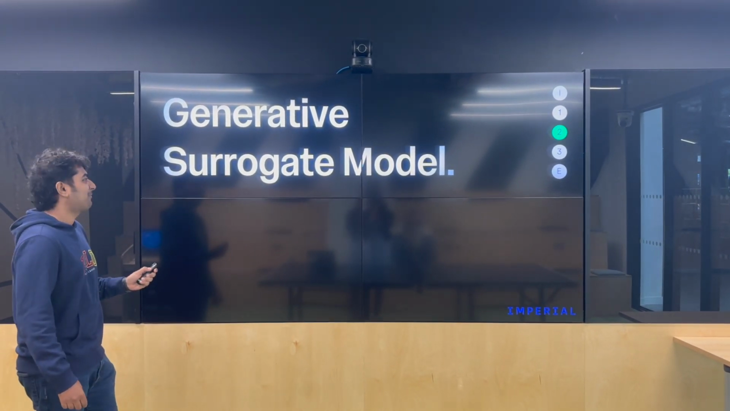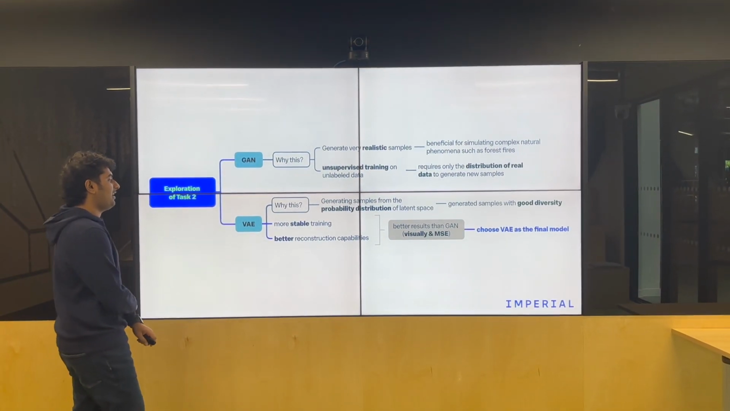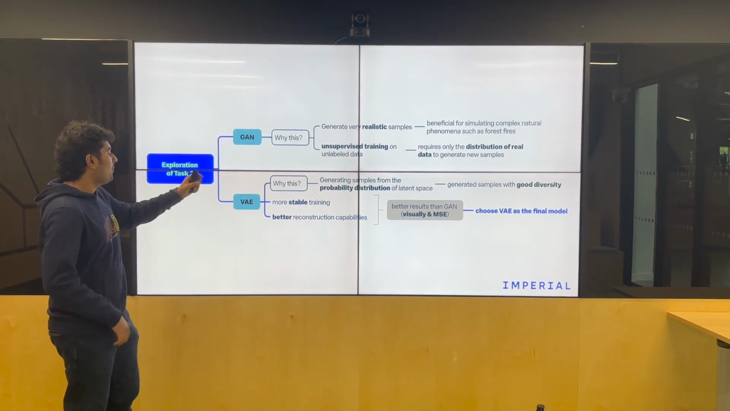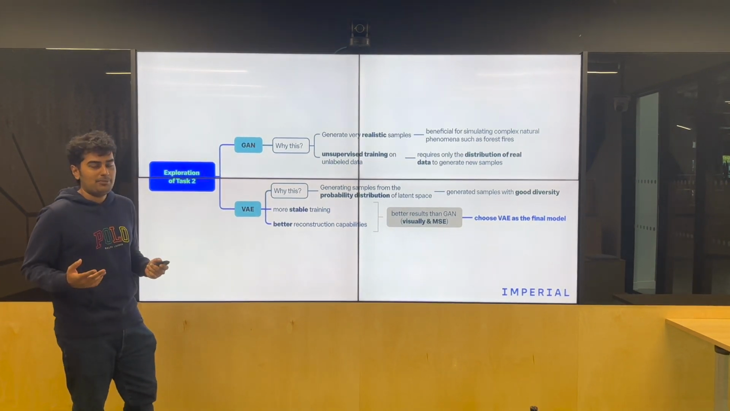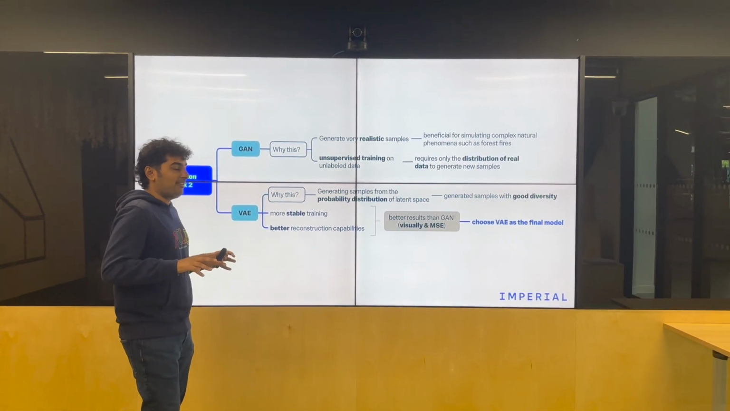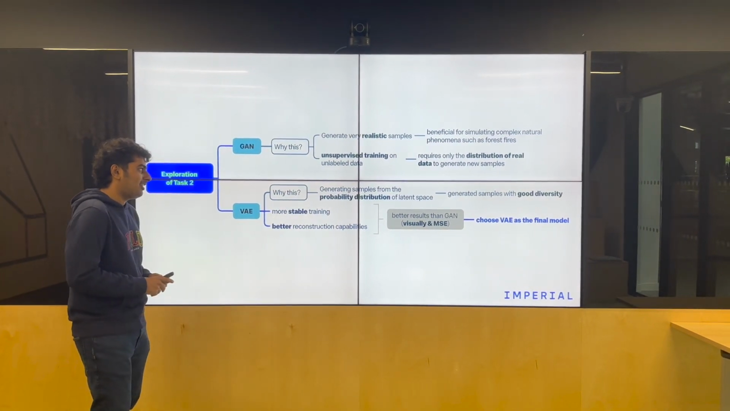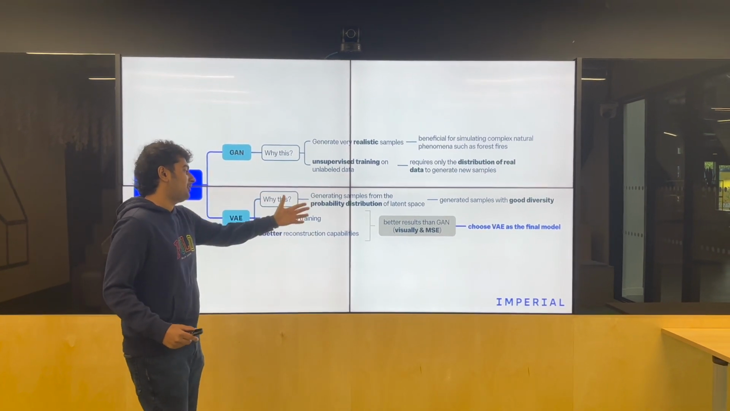And so we begin. For the exploration, we mainly looked at GAN and VAE. We thought diffusion was a little overkill for this. When we looked at GAN, the pros were that we have very realistic samples, as we saw in the deep learning module, which means it's great for complex natural phenomena like these. And unsupervised training on unlabeled data is a huge tick here because it only needs the distribution of real data, as you can see there.